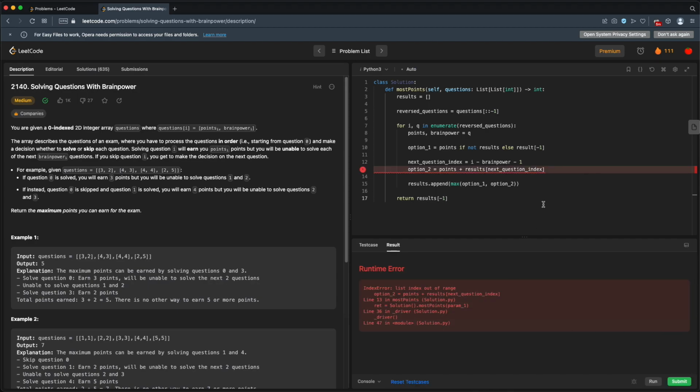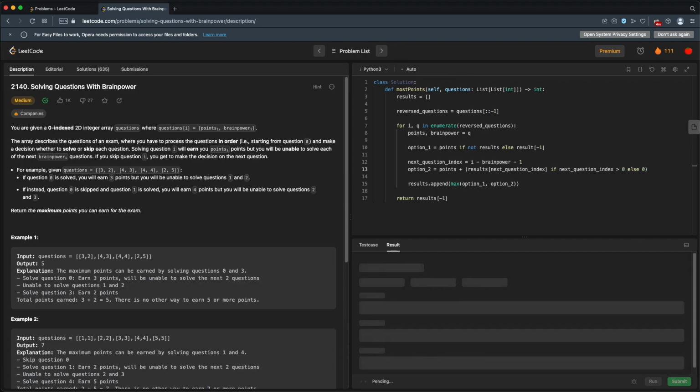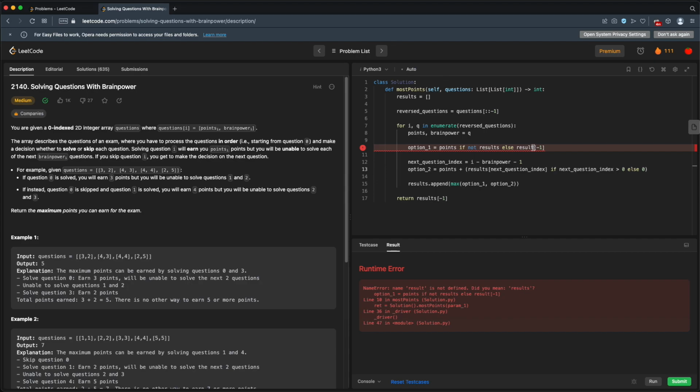And we do. Let's see, index out of range. Oh, yes, that is definitely possible. That's only if this next question index is greater than 0. Yep, I needed to put some guardrails on this thing. All right, so if we are back behind our previous question, we can only take points from this question. I'll need to wrap this thing in some parentheses. Try that. And I do mean results.